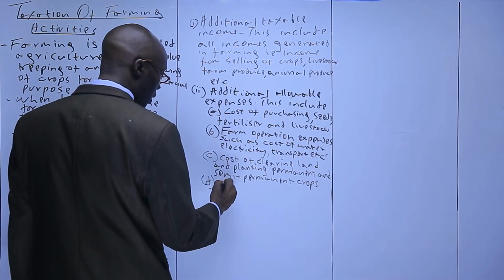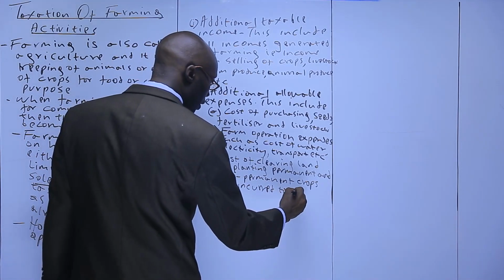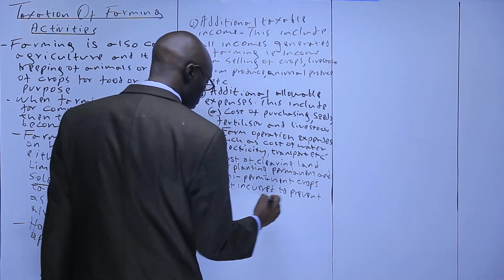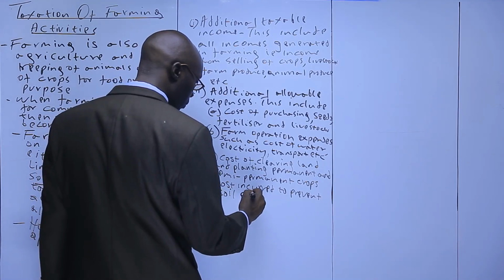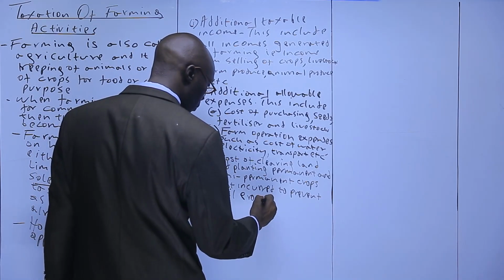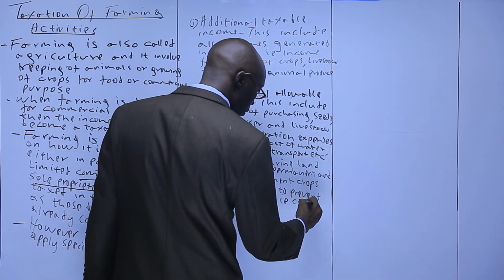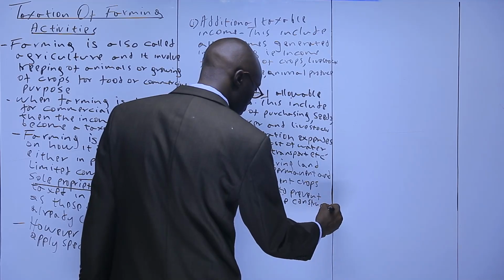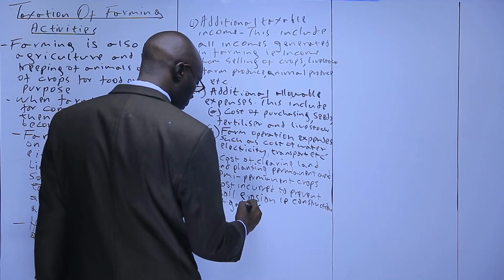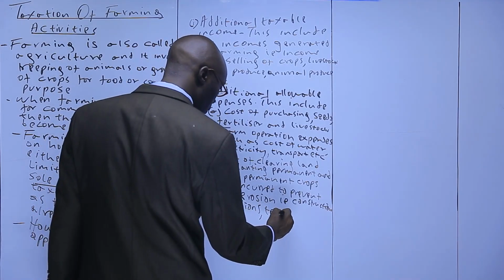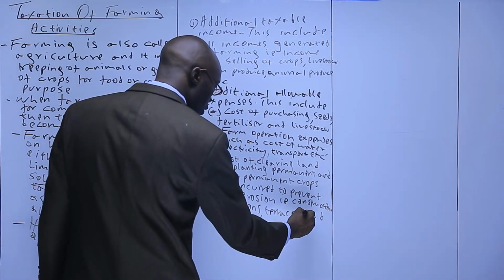D, costs incurred to prevent soil erosion, i.e., construction of gabions, terraces, and making of windbreaks.